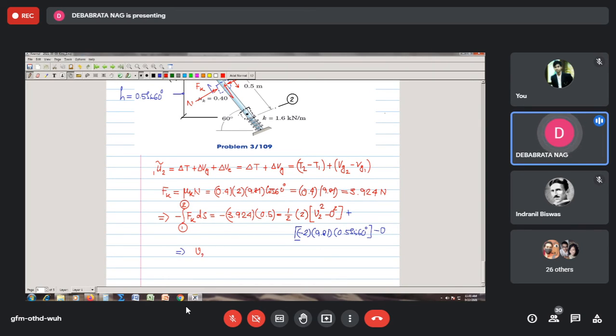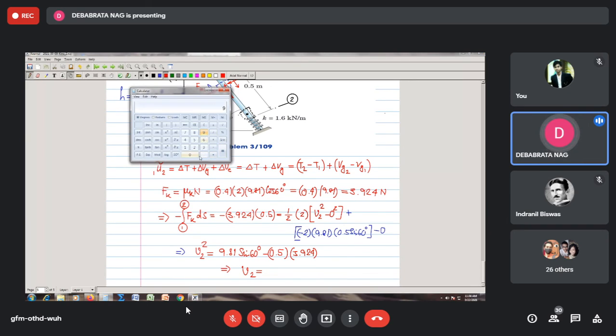So V2 square will be equal to, you see this 0.5 and 2 will make 1, and I take this on this side, so it will become 9.81 sin 60 degree minus 0.5 into this, which is 3.924. So from here I should be able to get my velocity, I mean to say the magnitude of the velocity. So what is the thing?